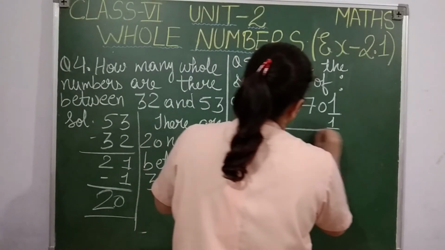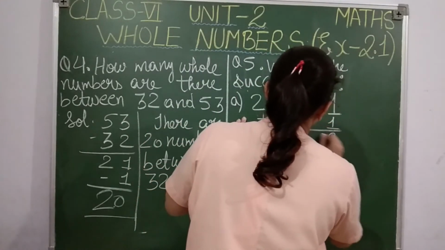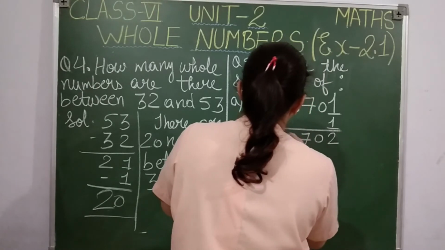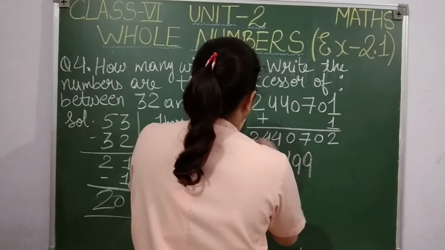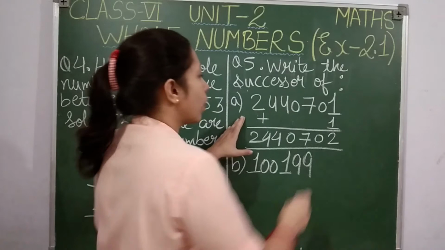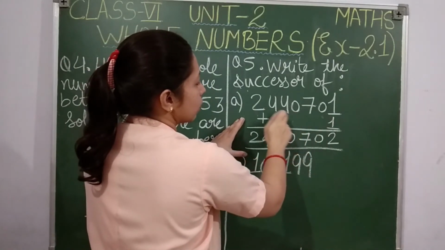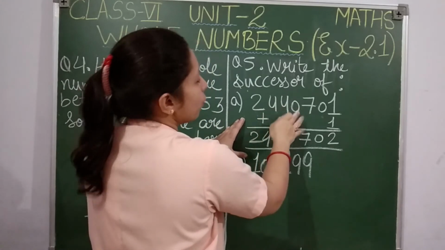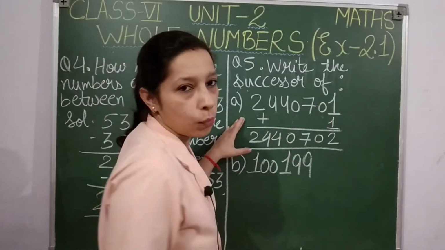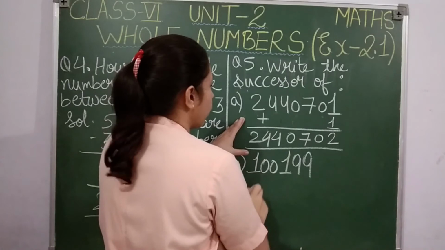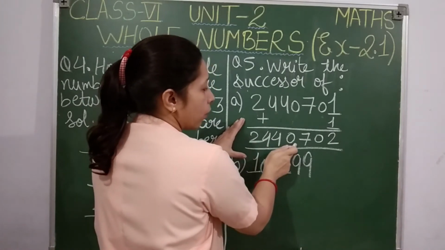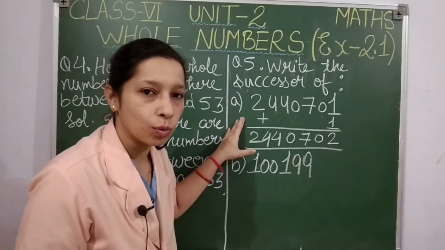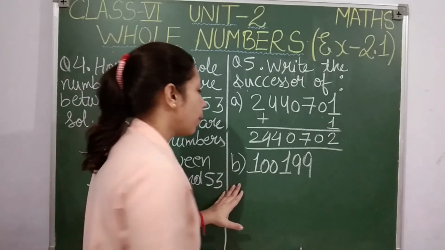Okay. Let us see how much we are going to get. 1 plus 1, 2, 0, 7, 0, 4, 4, 2. And what was the number given to us? Ones, tens, hundreds, thousands, ten thousands, lakh, ten lakh. So the number was 24 lakh 40,701 and its successor after adding 1 is 24 lakh 40,702. Clear?